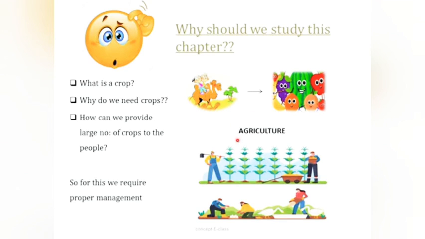Agriculture is a process of cultivating land and producing rice, wheat and other food crops. Through agriculture, we can produce a large amount of food, and for that we require proper management and distribution. So in this entire chapter, we'll be studying these agricultural practices. Okay?